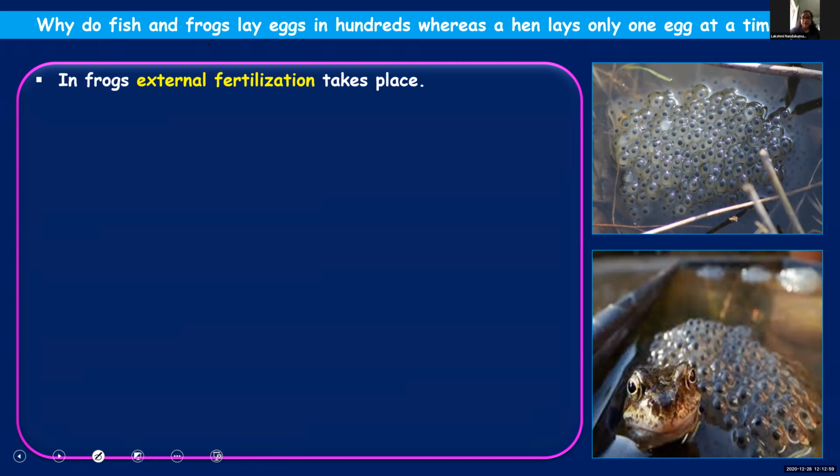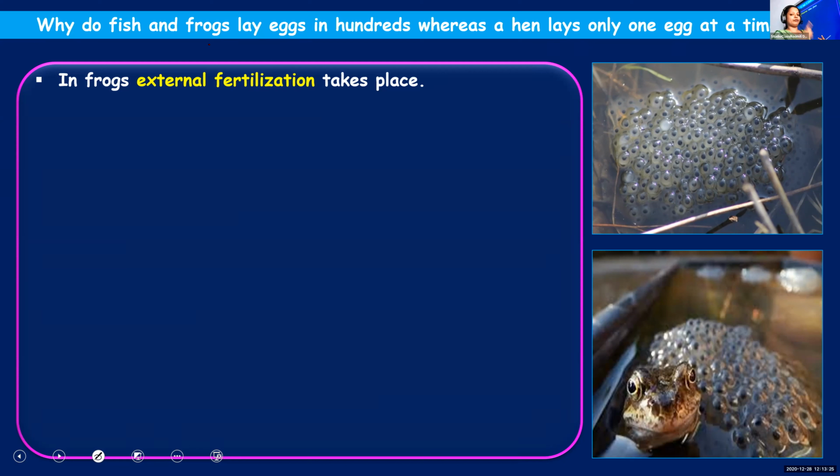Protection. That's it. So more protection. When fertilization is taking place within the body, there is more protection because it's safe inside the body of the female. But when external fertilization is taking place, these eggs and sperms are released in water or into the outside medium. So they can be eaten by predators.